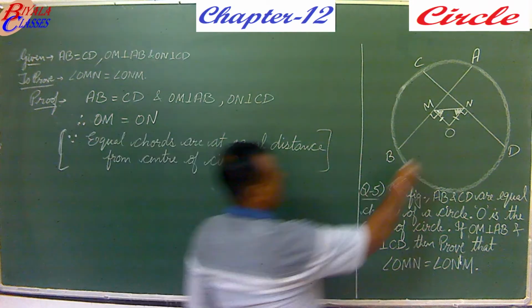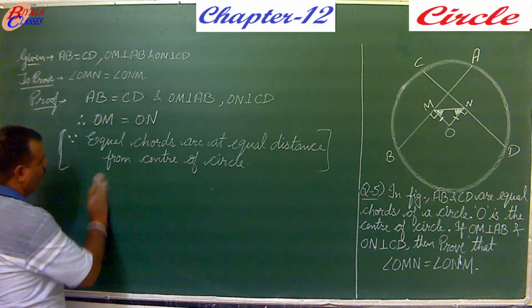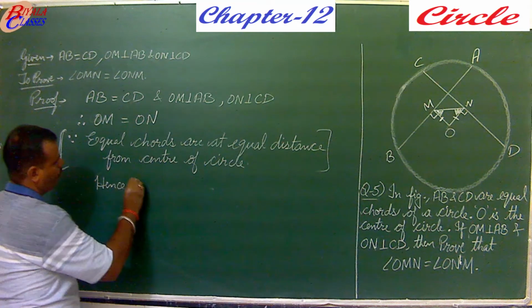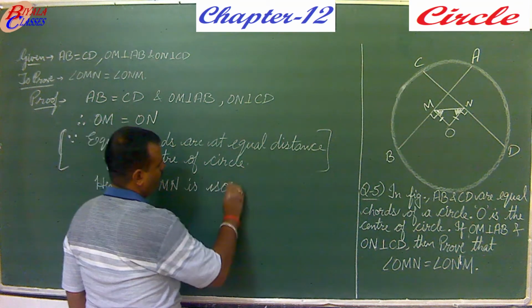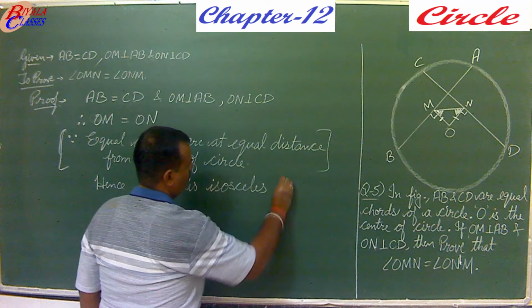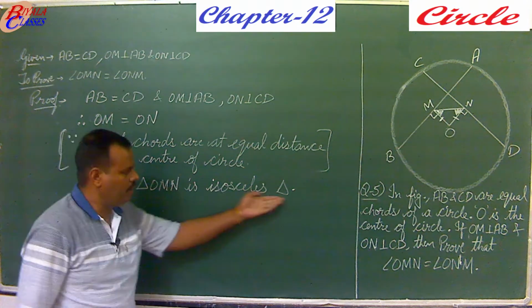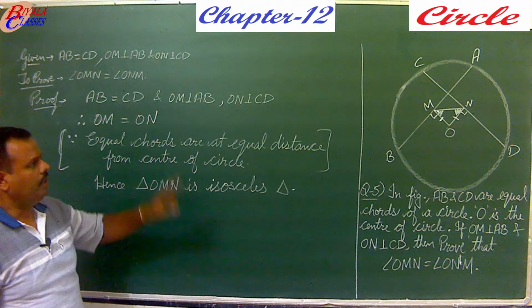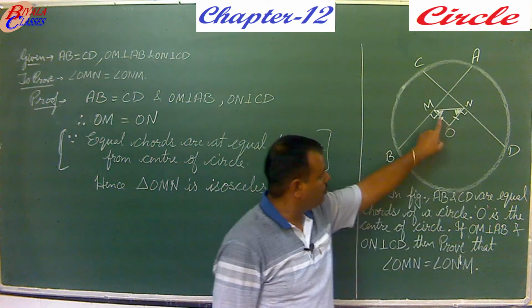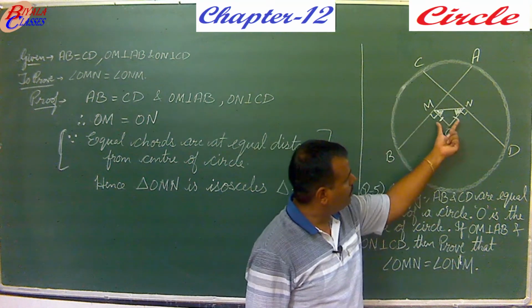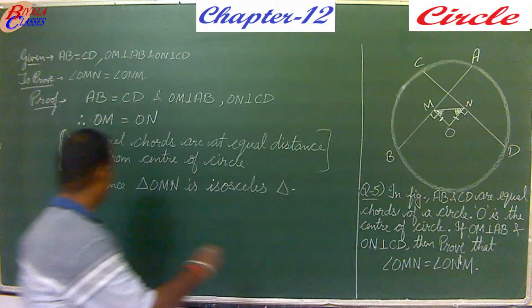Now if you consider this triangle OMN, what about this triangle now? Hence, triangle OMN is an isosceles triangle. Two sides equal means it becomes an isosceles triangle, and if a triangle is an isosceles triangle, then the angles opposite to the equal sides are also equal. So here OM and ON, these are the two equal sides, then the angles opposite to them will also be equal.